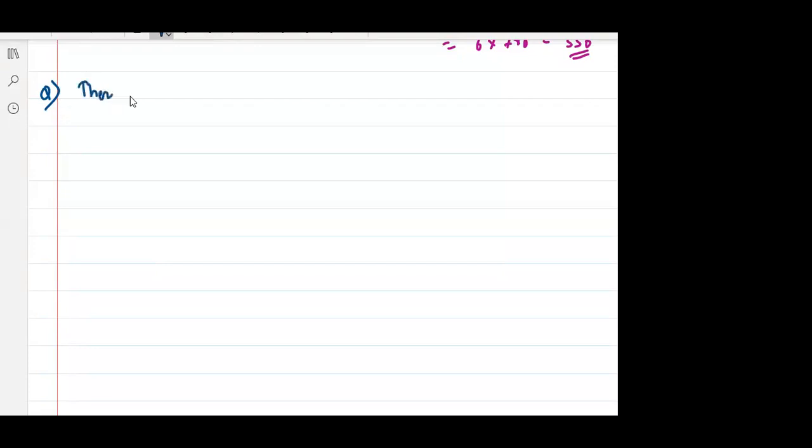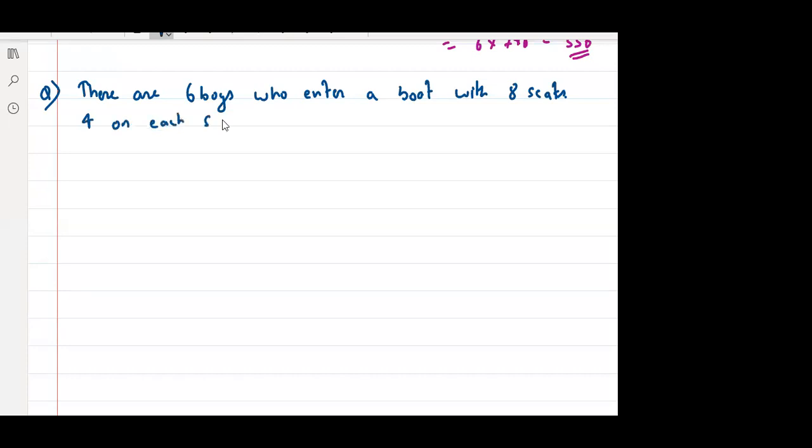There are 6 boys who enter a boat with 8 seats. 4 on each side. In how many ways?